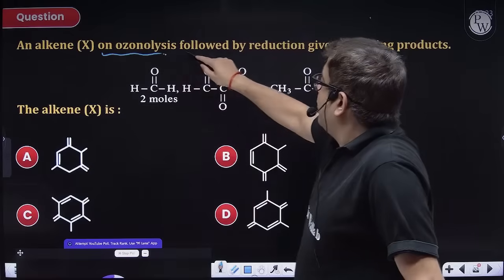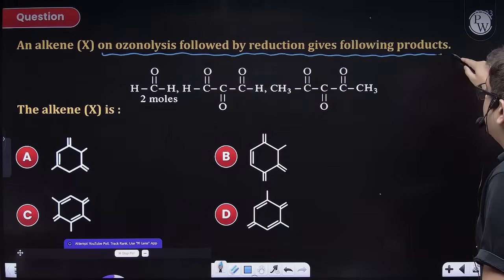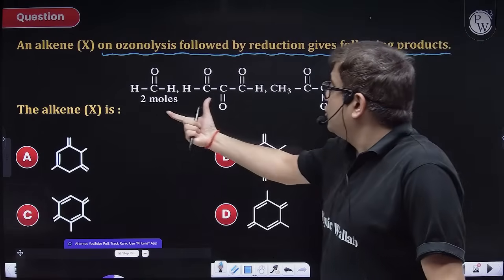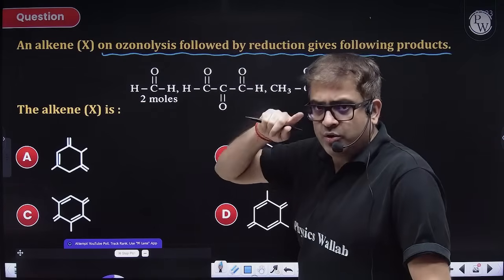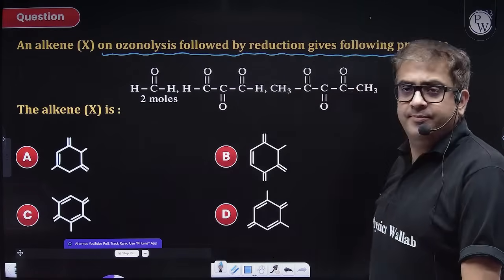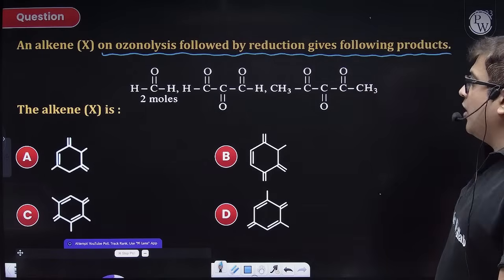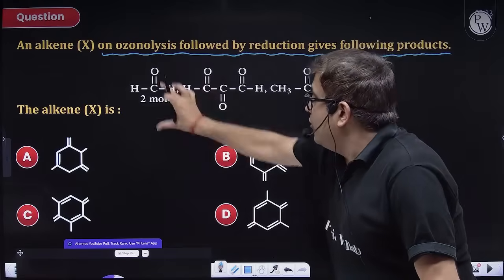Alkene X on ozonolysis followed by reduction gives the following compounds. So 2 moles of this, and this. Now this is a mains question. You can attempt it. The alkene X is... Obviously, I'm getting 2 moles of this.